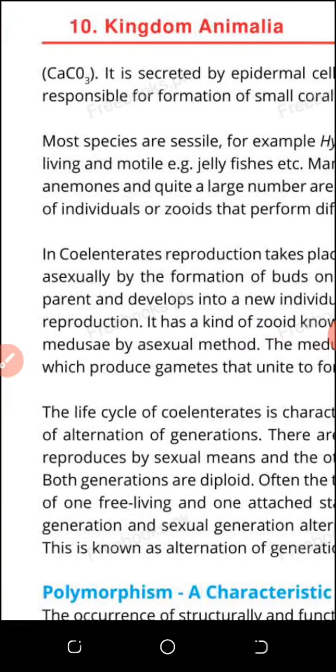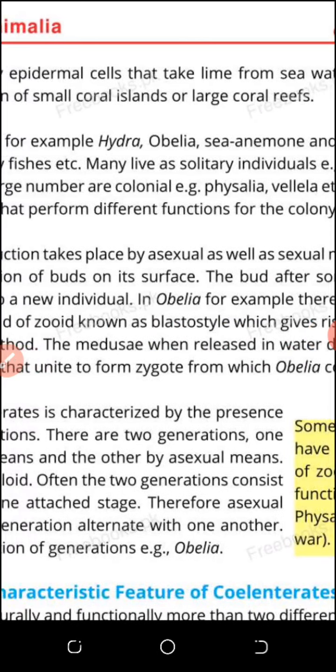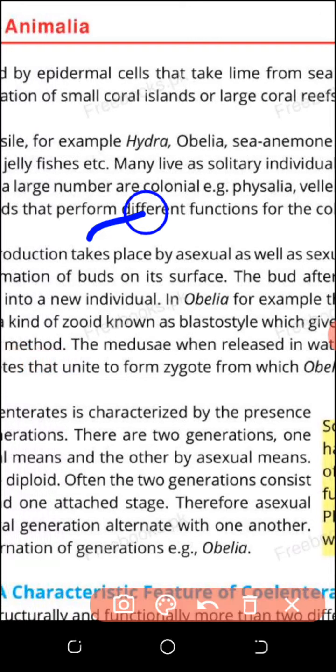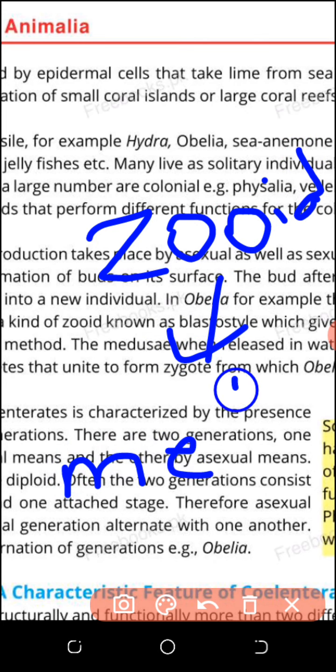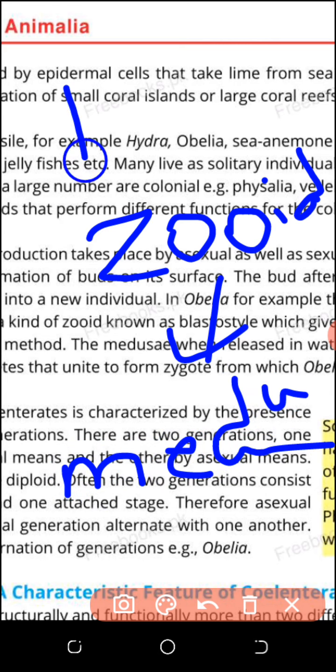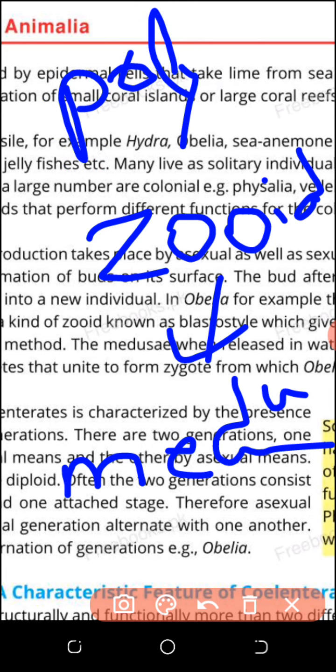The most important thing about the Coelenterata, my sons, is that they have more than one form, meaning they have zooids. One form is the one that can produce gametes, and that is the medusa. The other form is unable to form gametes and is only an asexual reproductive type, a neutral type, and that is the polyp. So these animals have two forms, the polyp and the medusa.